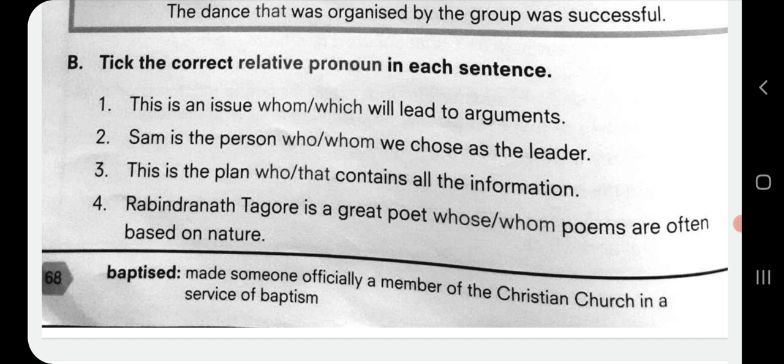Third one, this is the plan that contains all the information. Fourth one, Rabindranath Tagore is a great poet whose poems are often based on nature. Fifth one, these are the crocodiles whose hides are illegally used to manufacture bags and belts.